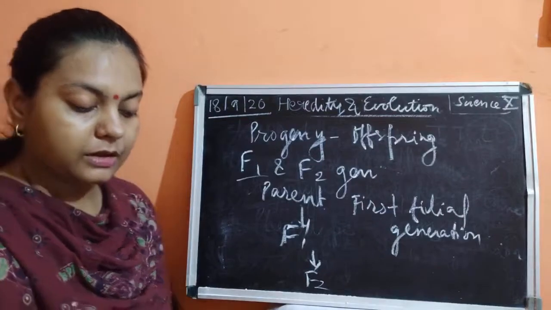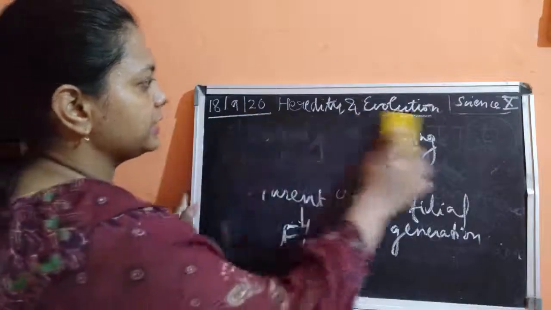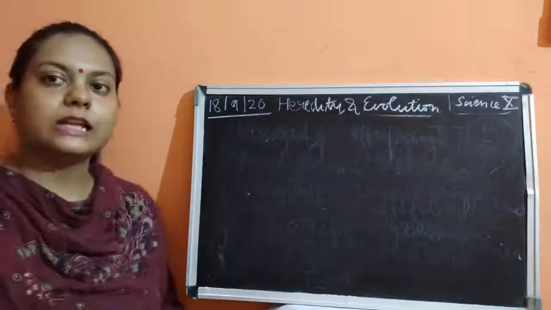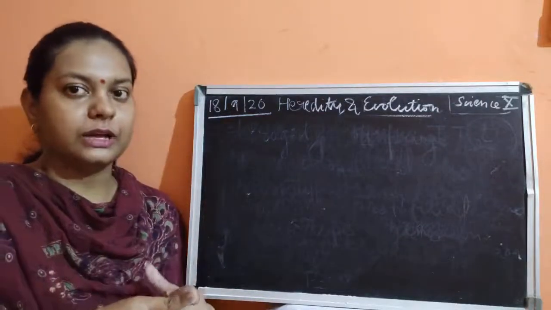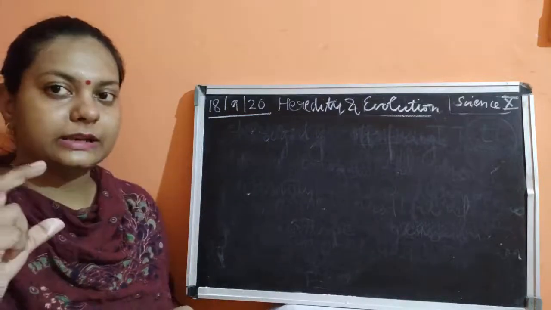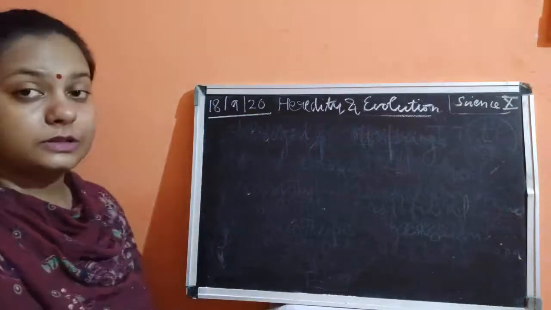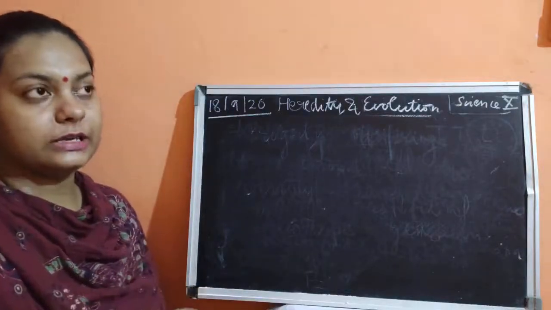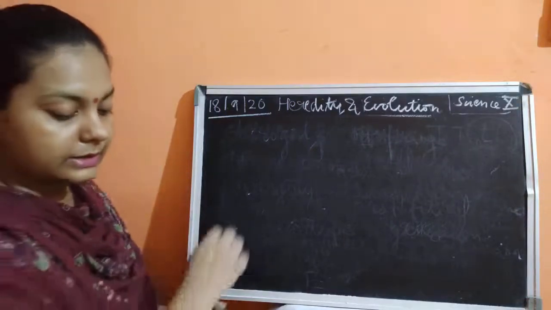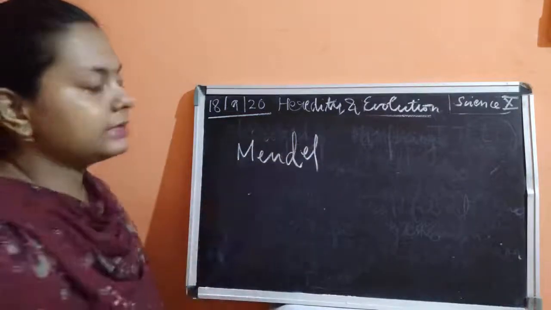His work was very much related to this, and his name is Mendel. What is the name of the scientist? When this video starts, I have given one slide with the introduction, the name of the chapter, and a photograph of the scientist. That photograph is of the person who contributed to genetics in a very large manner, whose name is Mendel.